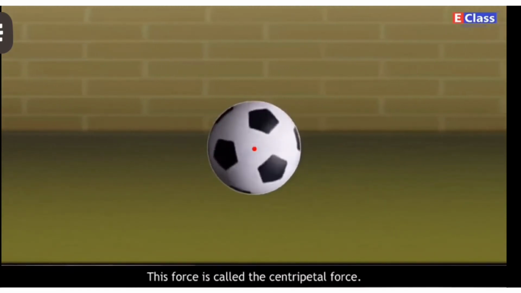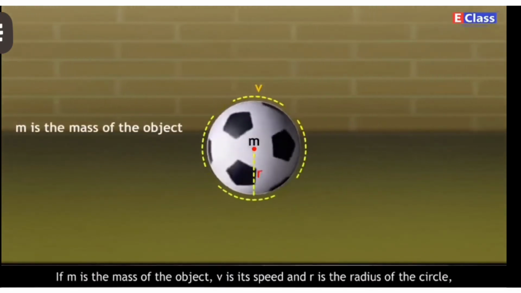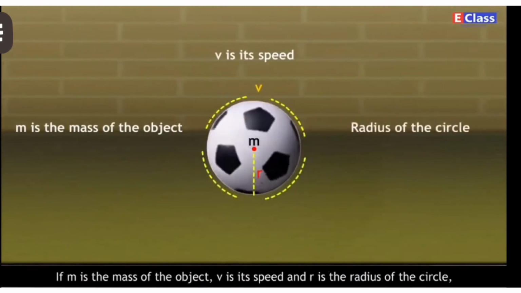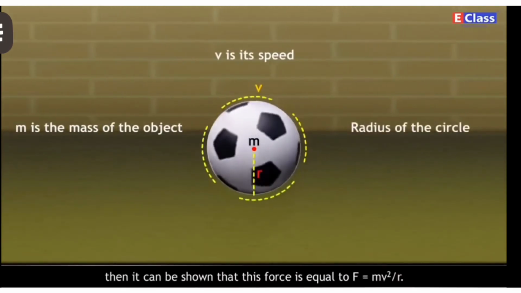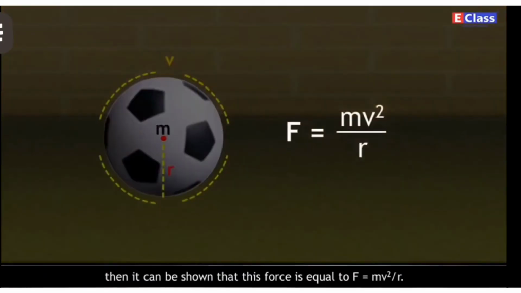This force is called the centripetal force. If m is the mass of the object, v is its speed, and r is the radius of the circle, then it can be shown that this force is equal to F is equal to m v square upon r.